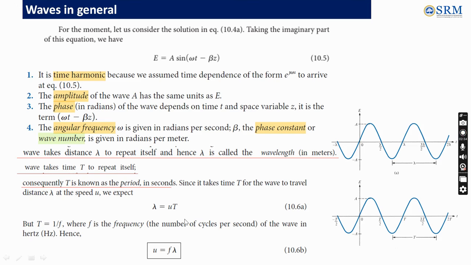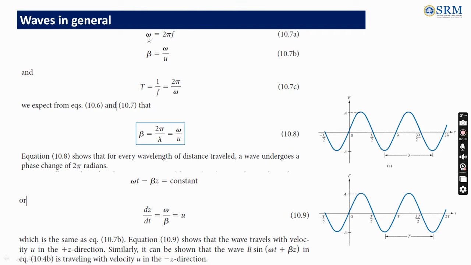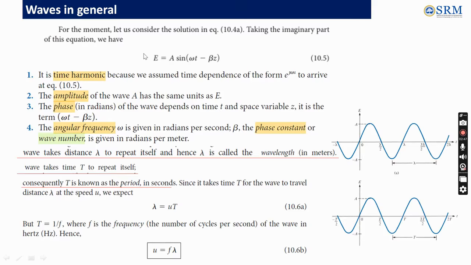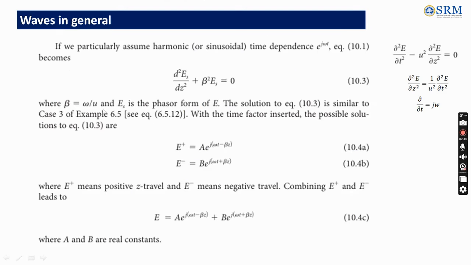Now let us see how to define the phase constant beta. For that we should know angular frequency omega is 2 pi f, and beta is omega by u, because we already saw in the previous slide that beta equals omega by u.